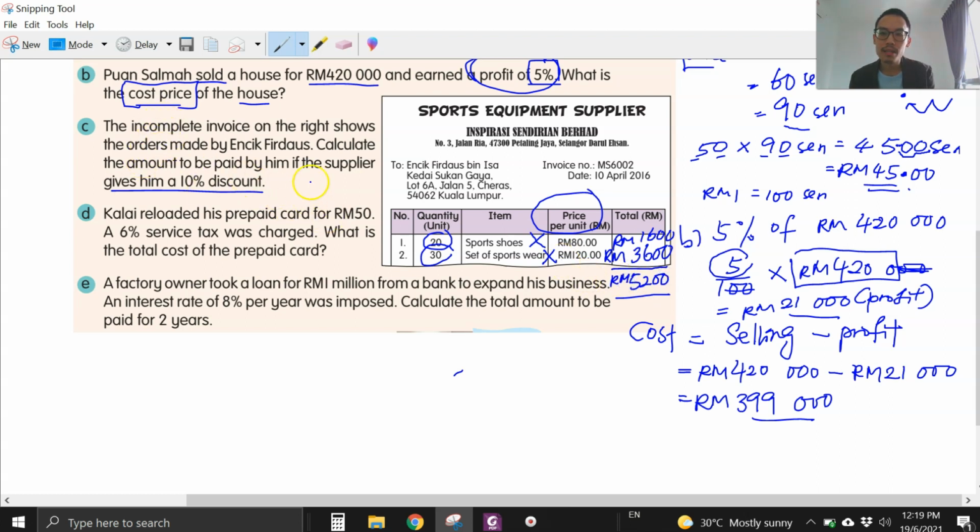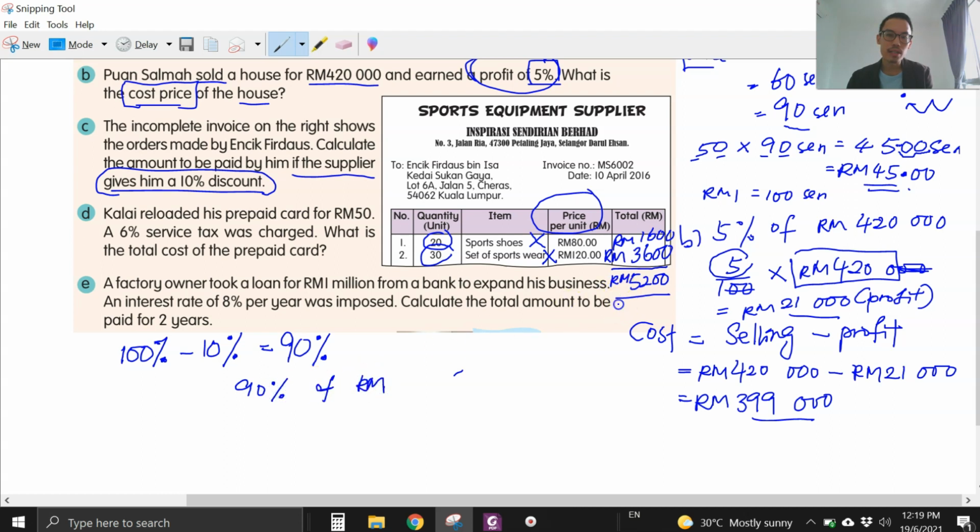But the supplier, pembekal, gives a 10% discount. So how much does he have to pay? Now the total percentage is always 100%. Jumlah peratus, tolak 10% yang discount yang pembekal bagi. Jadi dia hanya perlu bayar 90%. He only has to pay 90%. So how much is 90%? We take 90% of the total price here, 5,200.